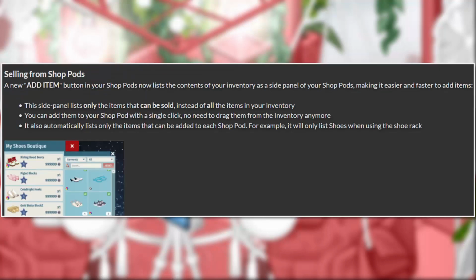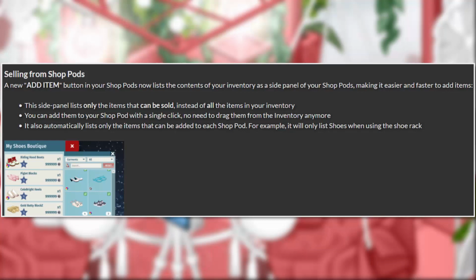Selling from shop pods. A new add item button in your shop pods now lists the contents of your inventory as a side panel of your shop pods, making it easier and faster to add items. This side panel lists only the items that can be sold instead of all the items in your inventory. You can add them to your shop pod with a single click. No need to drag them from the inventory anymore. It will also automatically list only the items that can be added to each shop pod. For example, it will only list shoes when using the shoe rack.